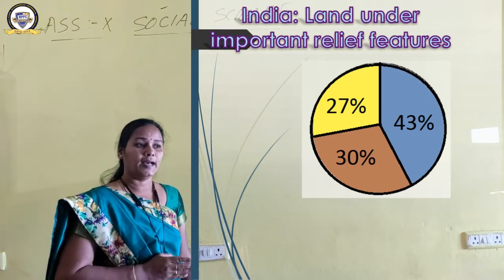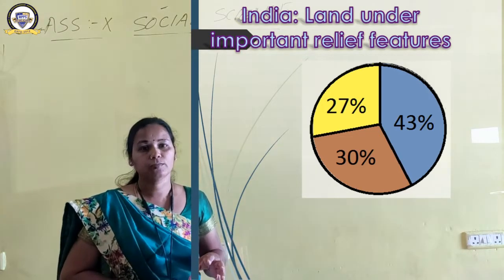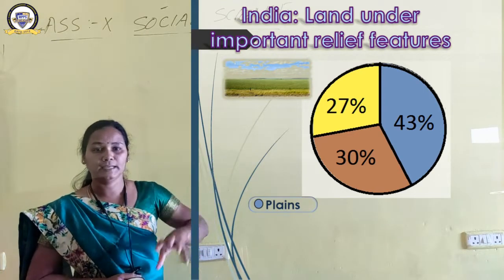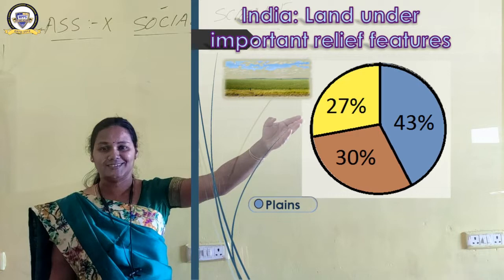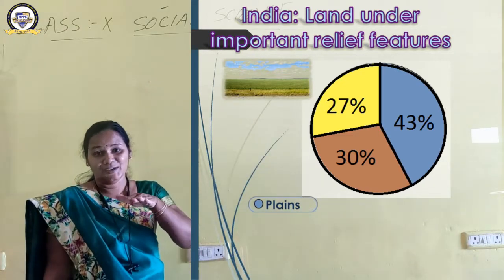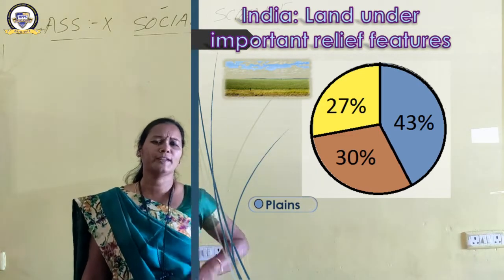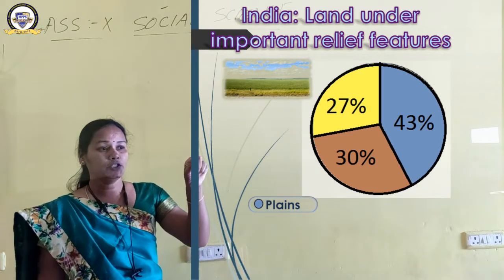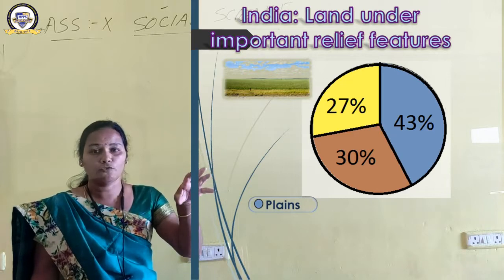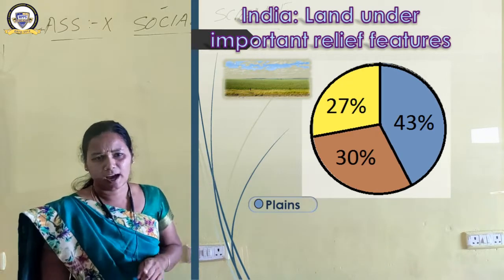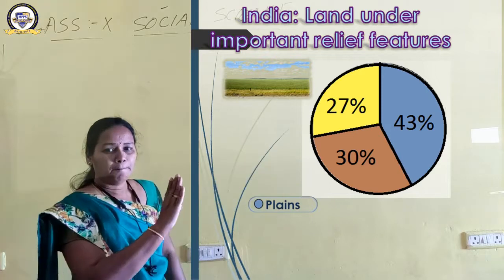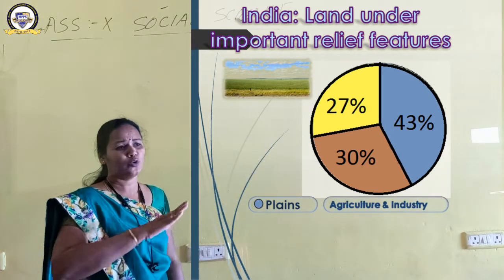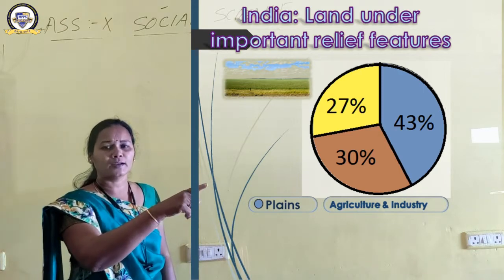The diagram shows that 43% of the total land available in our country is plains. See the picture, plain area, low level land, suitable for all the activities if the climate favors. Plains are used for agricultural and industrial activities. I told you, all activities can be performed on the plain.